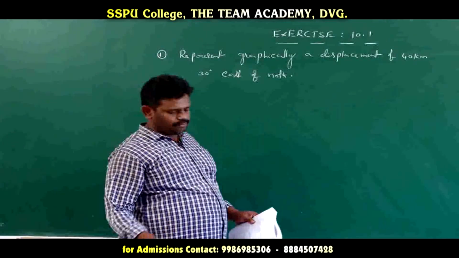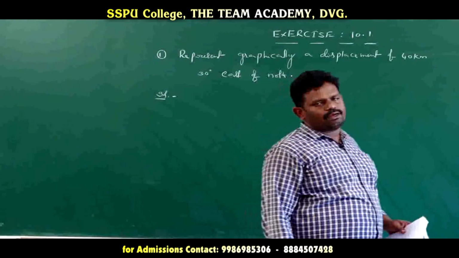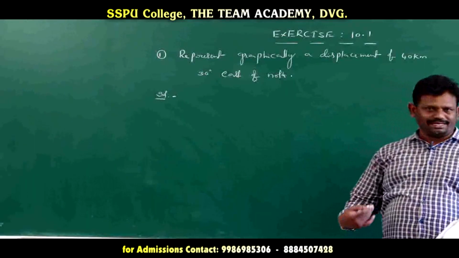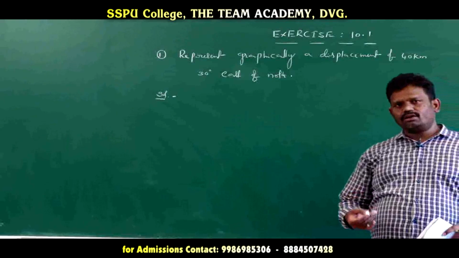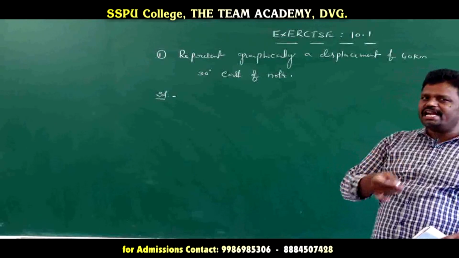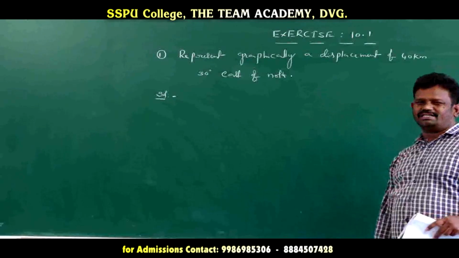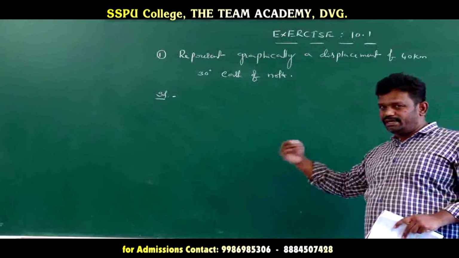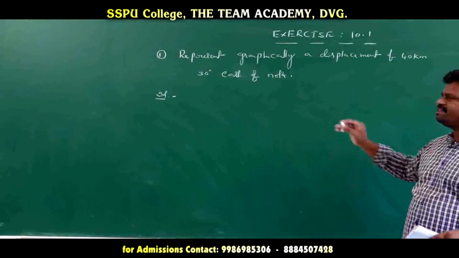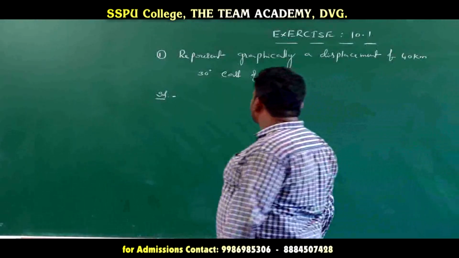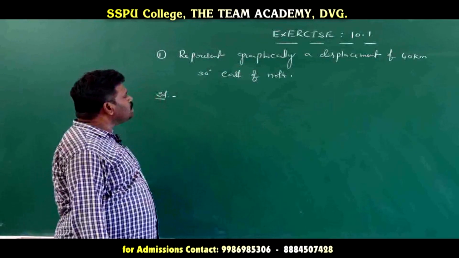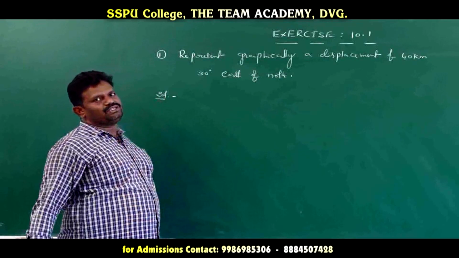Already we learned some concepts in the vector topic: types of vector, representation of vector, direction cosines, direction ratios. Next, what is a vector and what is a scalar? Related to that, he has given one simple exercise, to identify vectors and scalars. First one: represent graphically a displacement of 40 kilometers 30 degrees east of north.